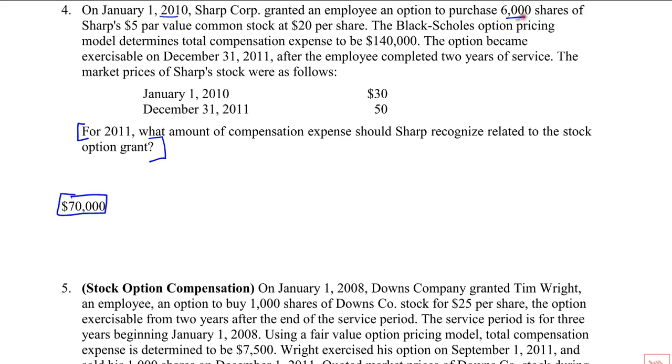It's 6,000 shares. The option pricing model has it at 140, and they're exercisable on December 31, so there's a 2 year service period. We don't really care about these market prices, those are useless to us. So it's 140,000. I don't see any forfeitures. It's just the fair value of the options divided by the service period at 70,000. There you go.